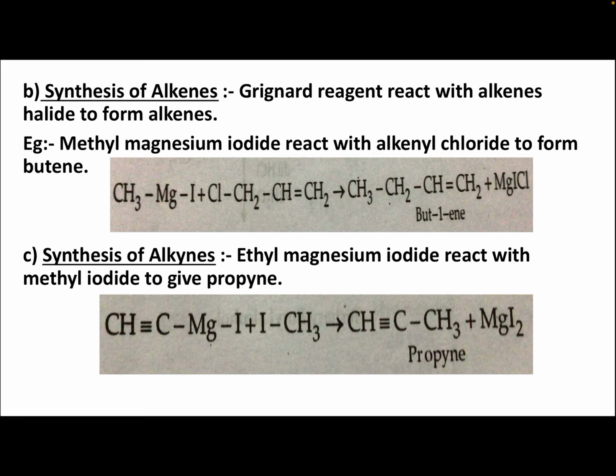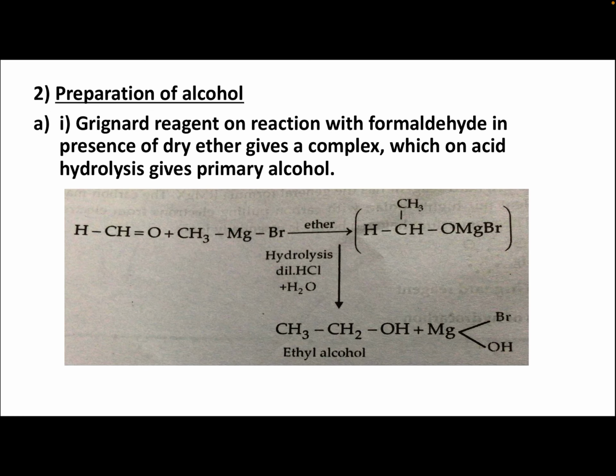Next, from Grignard reagent we are preparing alkynes. First we prepared alkanes, next we prepared alkenes, now we are preparing alkynes. Ethyl magnesium iodide reacts with methyl iodide to give propyne. Ethyl magnesium iodide, CH≡C-MgI, when it reacts with methyl iodide, CH3-I, you are getting propyne, CH≡C-CH3. So synthesis of alkynes can be done with Grignard reagent.